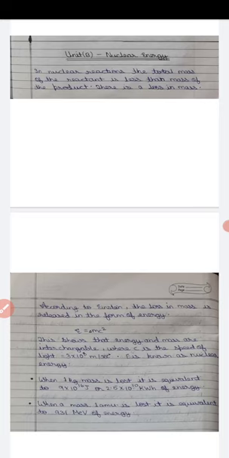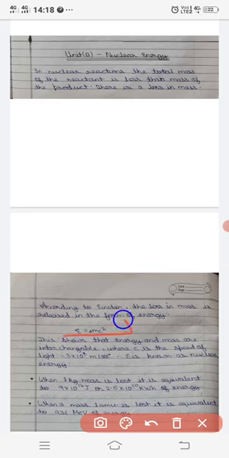So he said that the difference in mass is because some of the energy is lost during the reaction, and that energy is related to the mass by Einstein's energy-mass relation, that is E equals mc squared. He said that whatever mass is being lost is released in the form of energy, and therefore he formed the equation E equals mc squared.